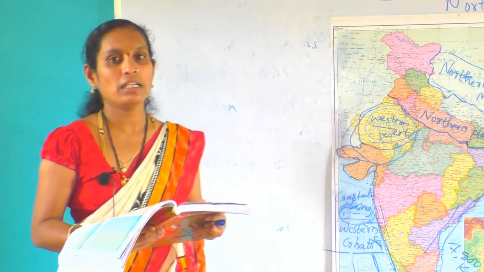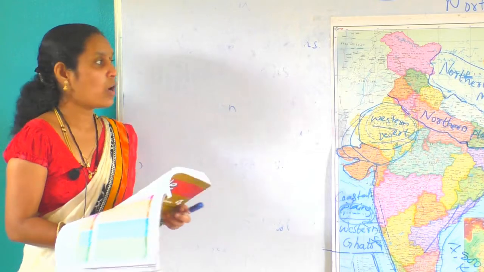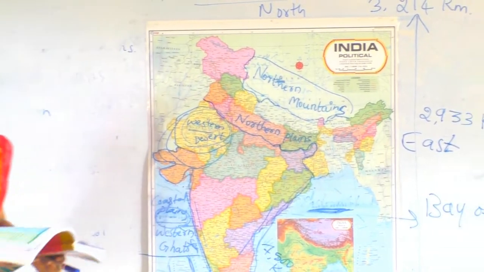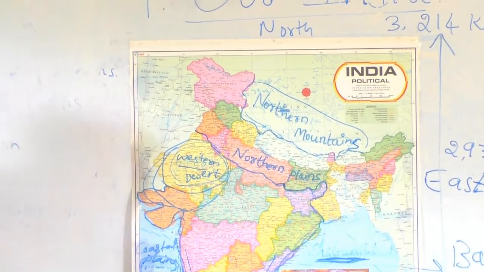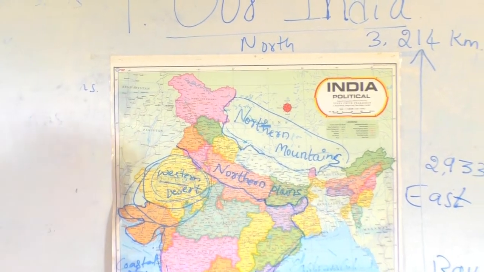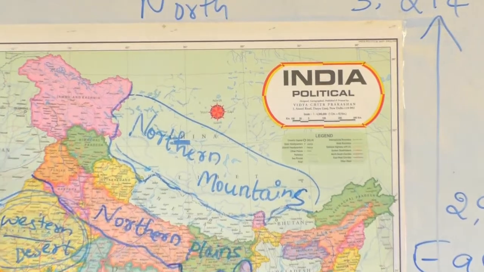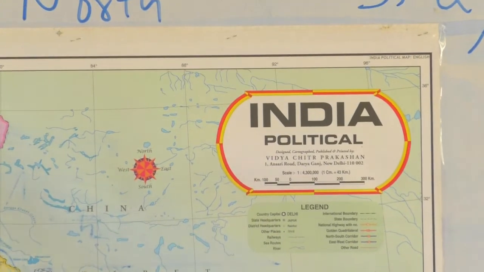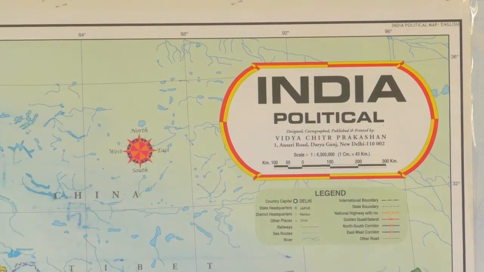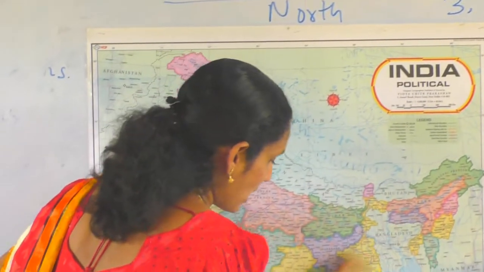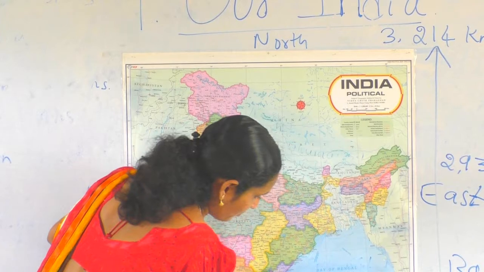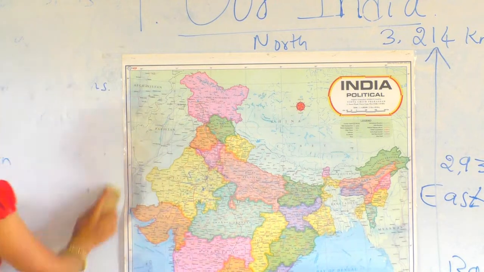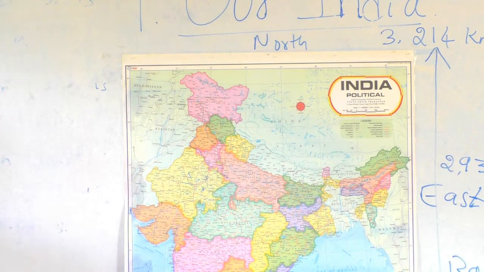See what it means? Physical, already we learned the physical division. Now what about the political division? They given here. Political division. Already you know that India is a big country with a large population, right? India is having a large population, means the second highest population, is it? Now we go for political divisions of India. Political division means India is having states. How many states India is having? India is having 29 states. How many states? 29 states.